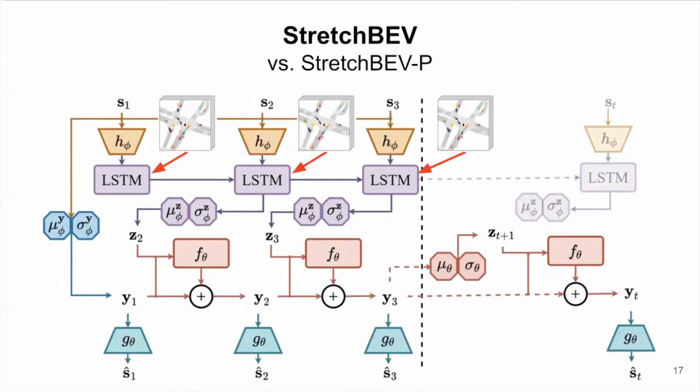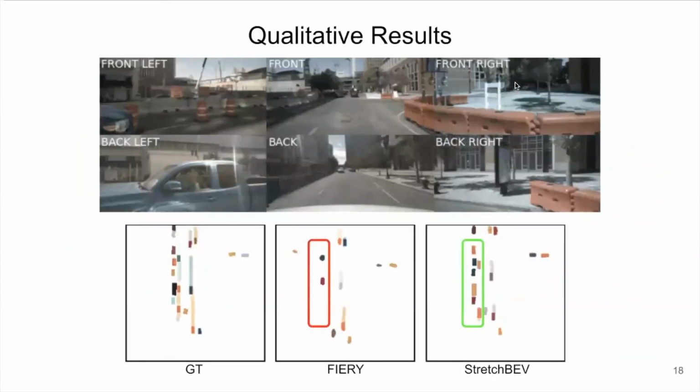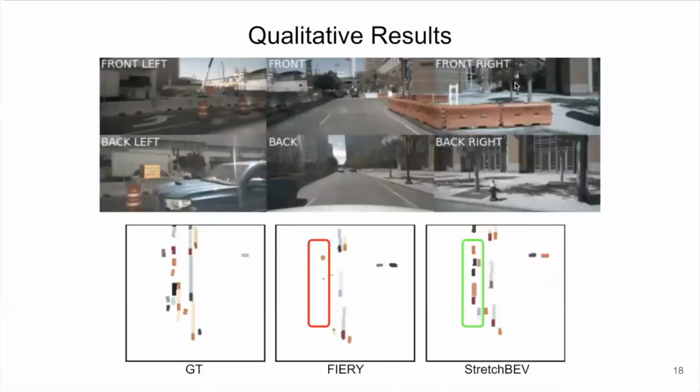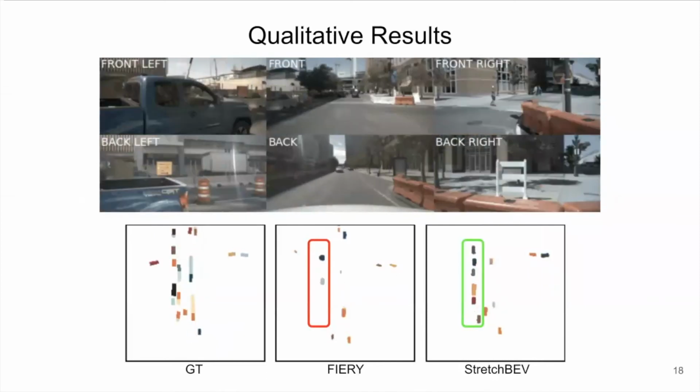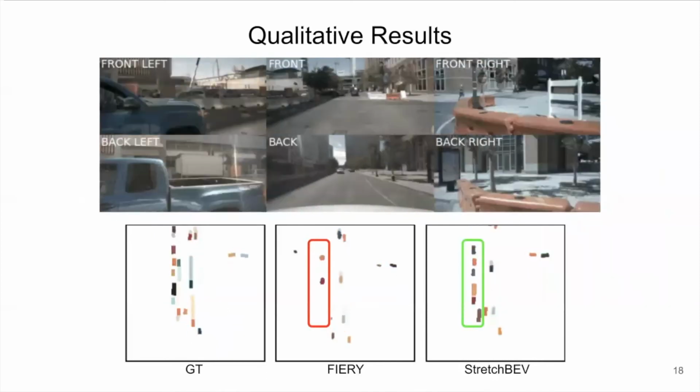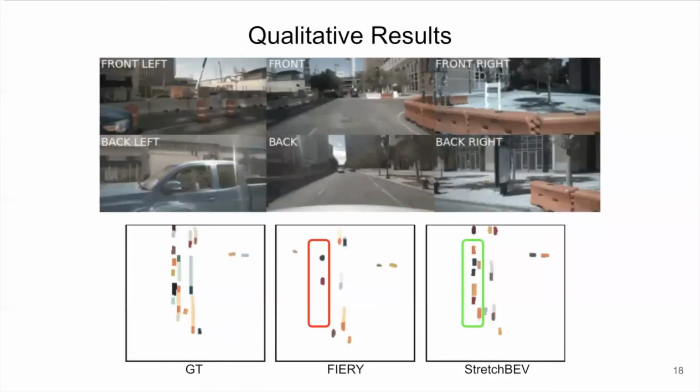We also have a model called StretchBEV-P. In StretchBEV-P, we use labels in the posterior distribution as they are used in Fiery's posteriors. In this slide, we show the qualitative results from the nuScenes dataset. We compare our method to Fiery, and as you can see, our generations are more accurate compared to Fiery.